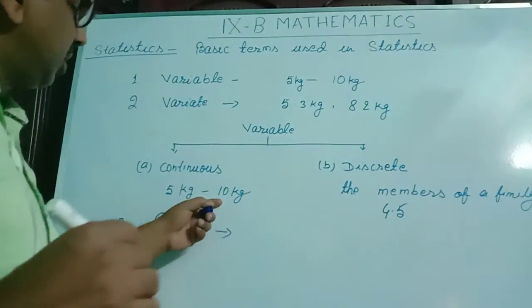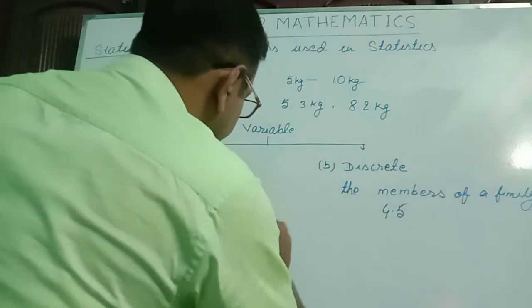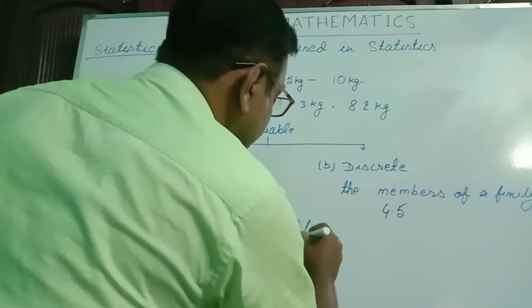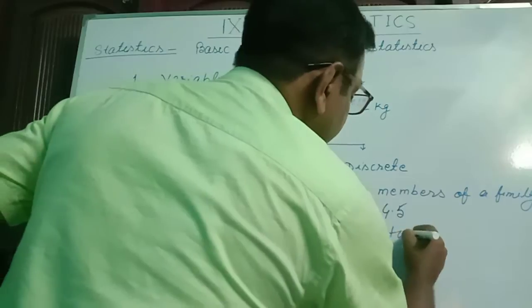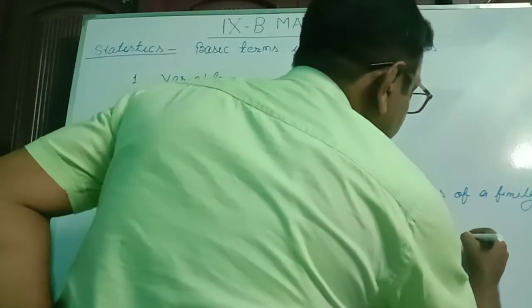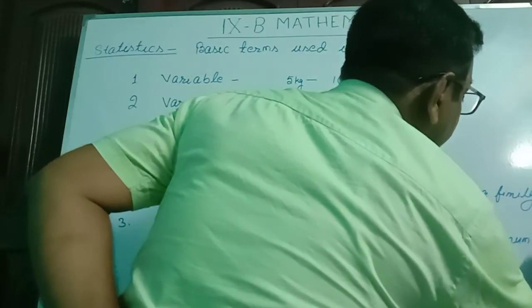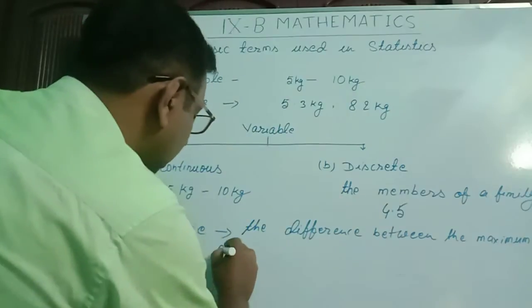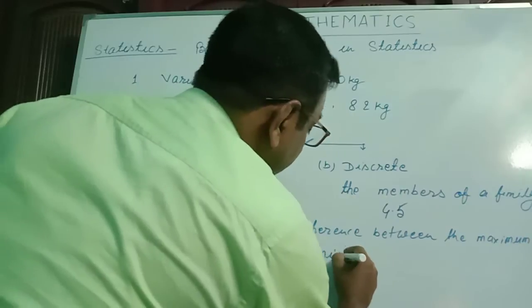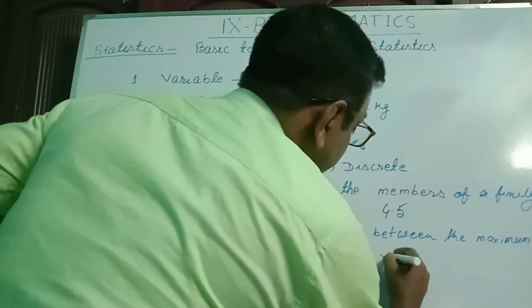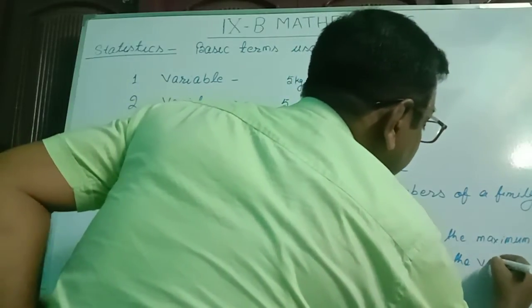The difference between the maximum value and the minimum value of the variable is called the range.